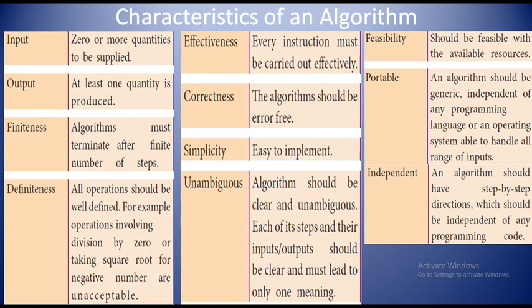If you are going to develop an algorithm, after developing it, if another person is going to implement your algorithm to solve a problem, your algorithm should be unambiguous, which means it doesn't have any doubts. Each of its steps and their inputs and outputs should be clear and must lead to only one meaning. It doesn't have different meanings. Your algorithm input and output should be clear. That is what unambiguous is.